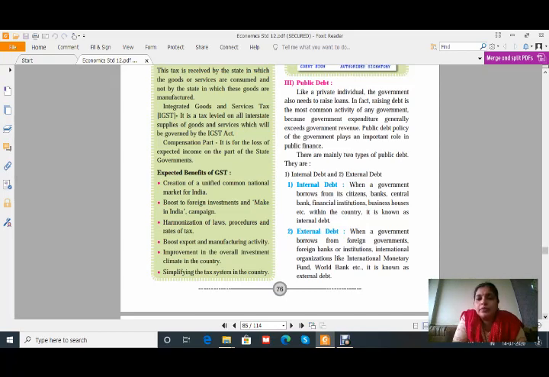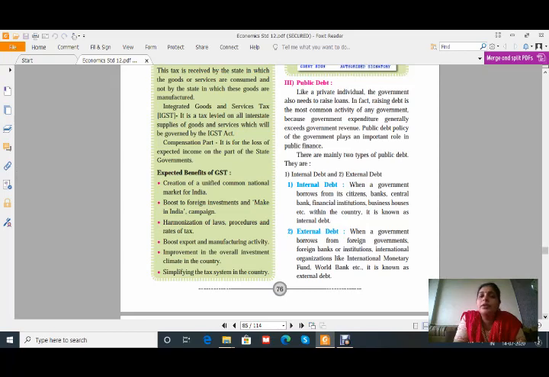Boost to foreign investment and the Make in India campaign. It attracts foreign companies to invest in India under the Make in India campaign. I think all of you know about this, that the goods and services and whatever things are manufactured in India and sold in India and other countries.